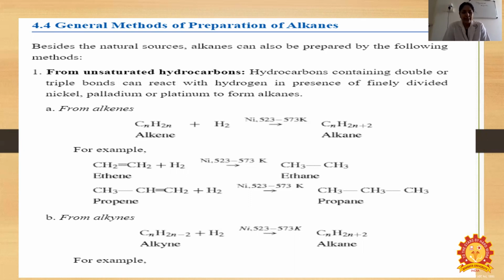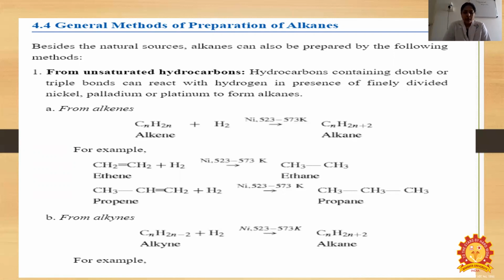For example, ethene: CH2 double bond CH2 plus H2. The ene is converted into ane in the presence of nickel. So a hydrogen atom is added here, one hydrogen atom is added here, the double bond is broken down, and one hydrogen atom is added to each carbon. CH3, CH3. So propene, CH3, CH double bond CH2: here one hydrogen atom is added, and here one hydrogen atom is added. So CH3, CH2, CH3.